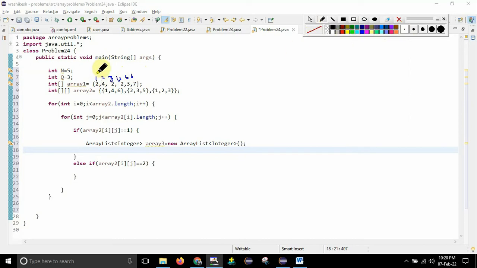But whatever the JVM follows is basically it will mark it as 0, then 1, then 2, then 3, then 4, and then 5. So here you can see that whatever conditions there, if they gave 4 to 6, that means I have to take from this 4 and I have to take up to this 6.